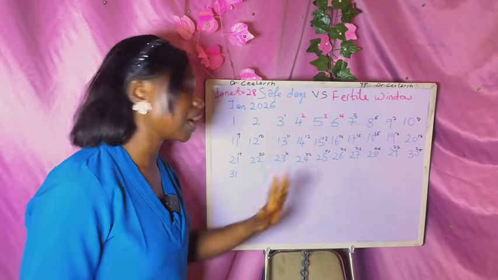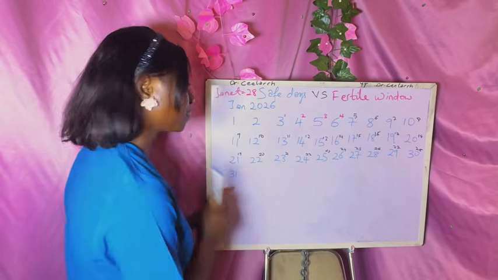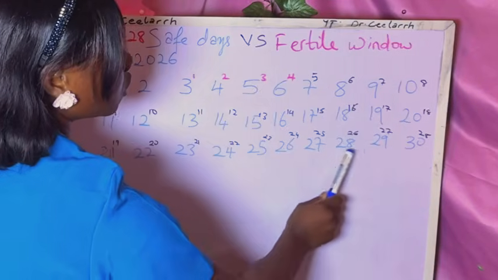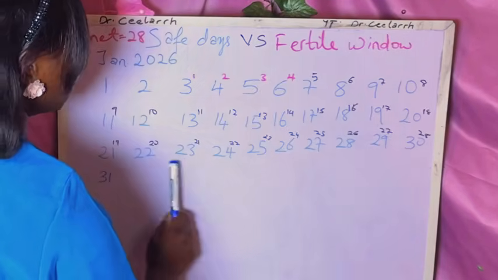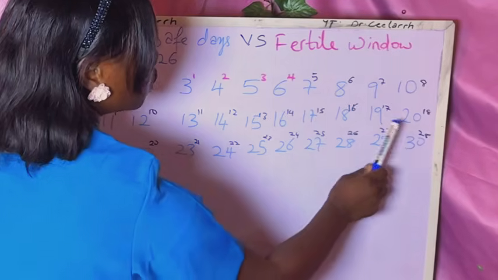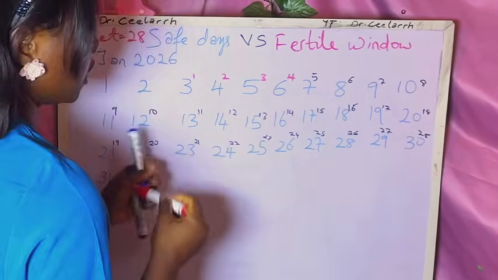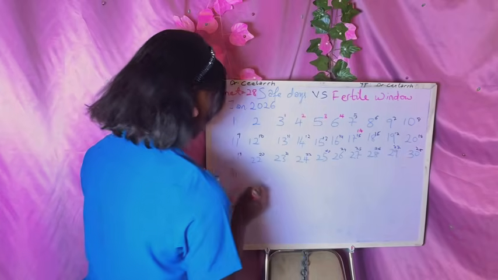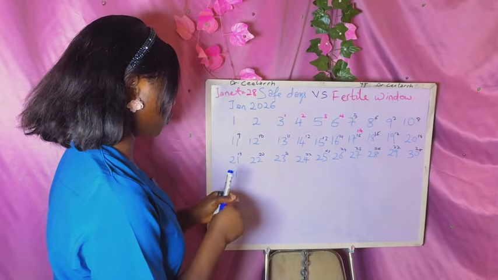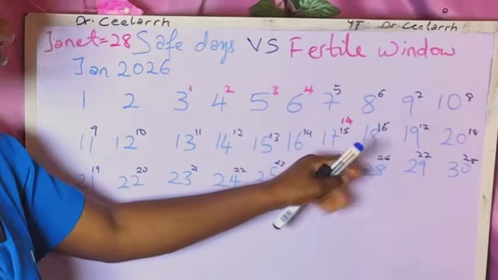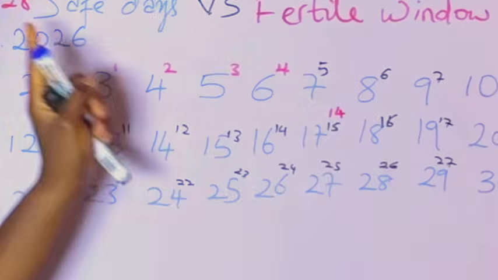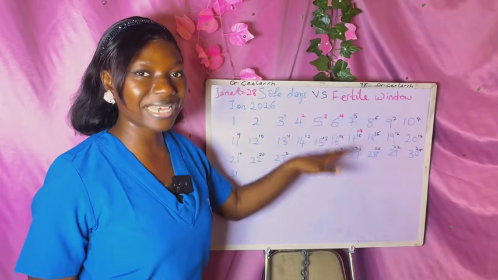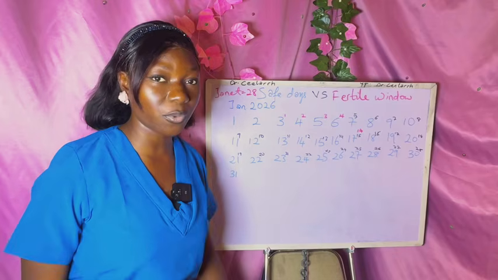Now, let's do something. Follow me step by step, okay? So, 14 days before the 31st, let's count backwards. 1, 2, 3, 4, 5, 6, 7, 8, 9, 10, 11, 12, 13, 14. The 14th day before this next period or next cycle landed on the 15th day of the menstrual cycle, the 17th of January, for the 28-day cycle that Janet had in the month of January.